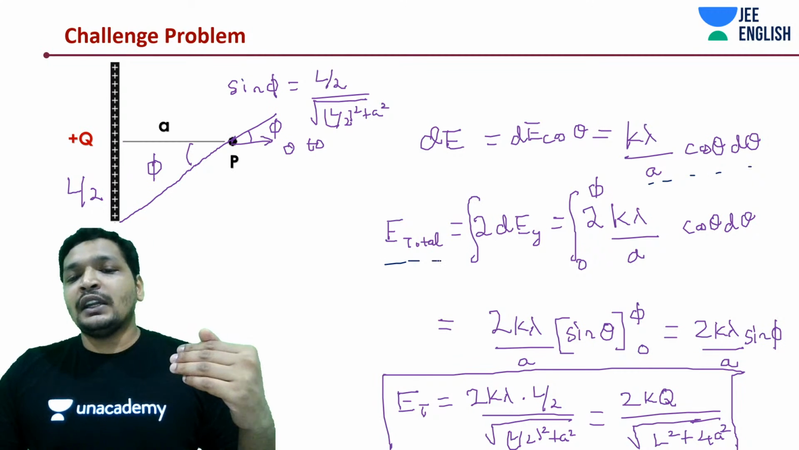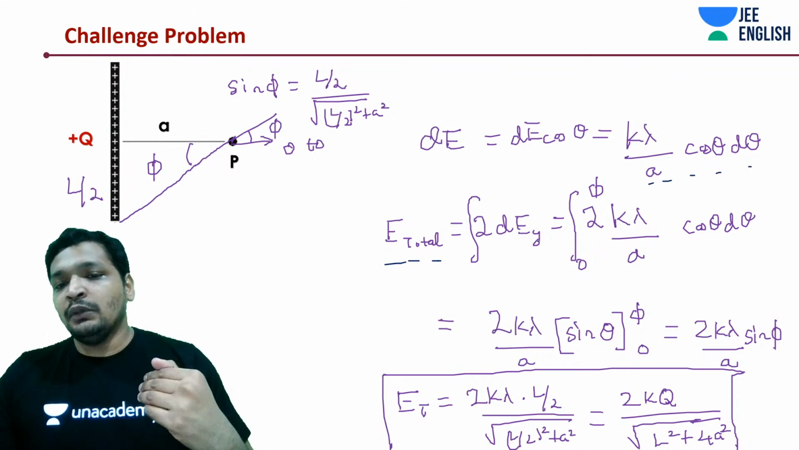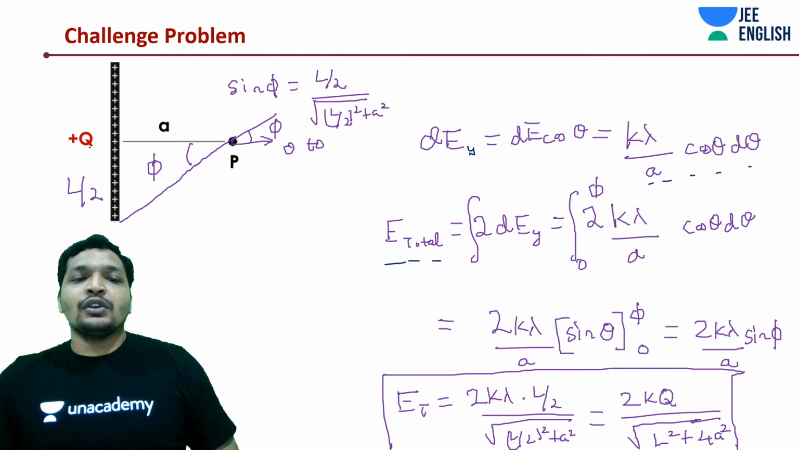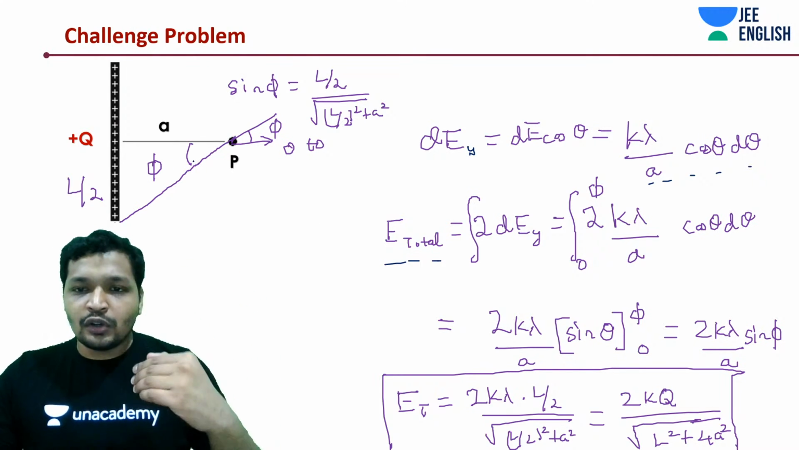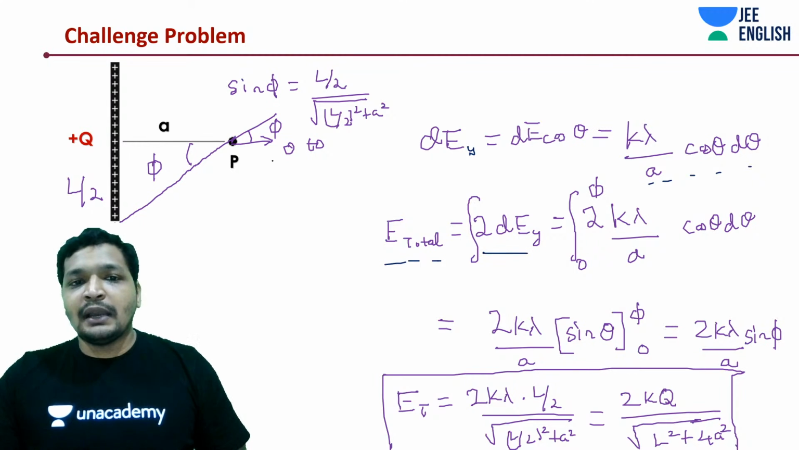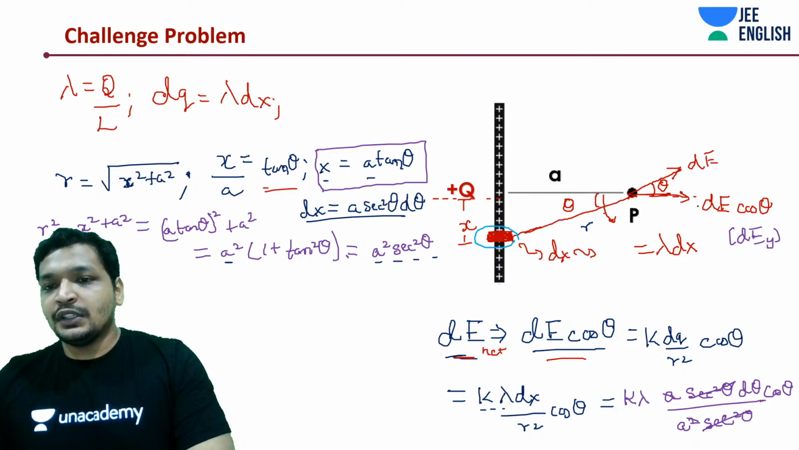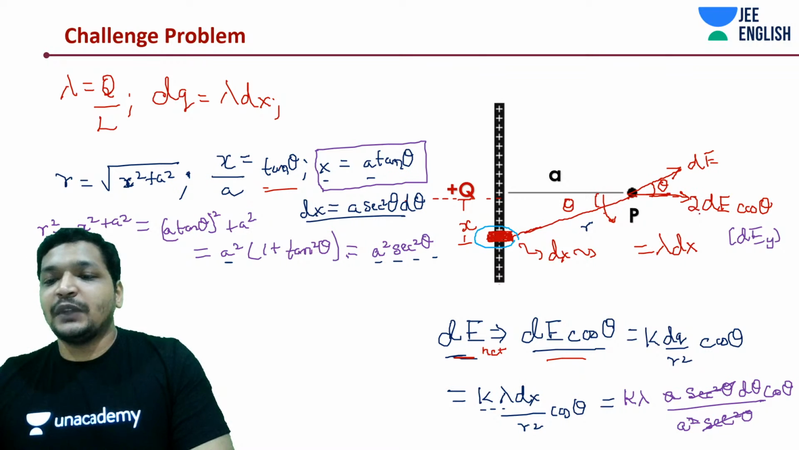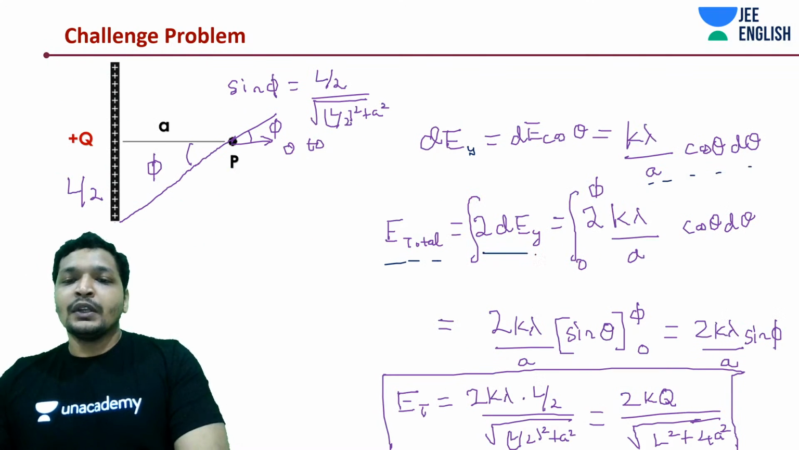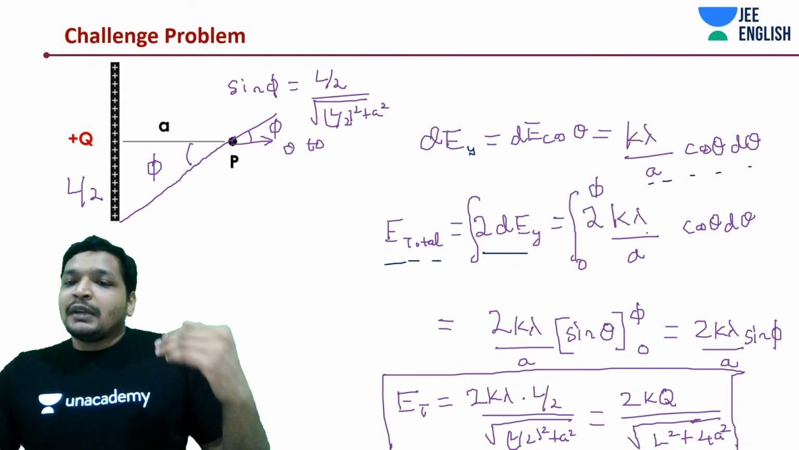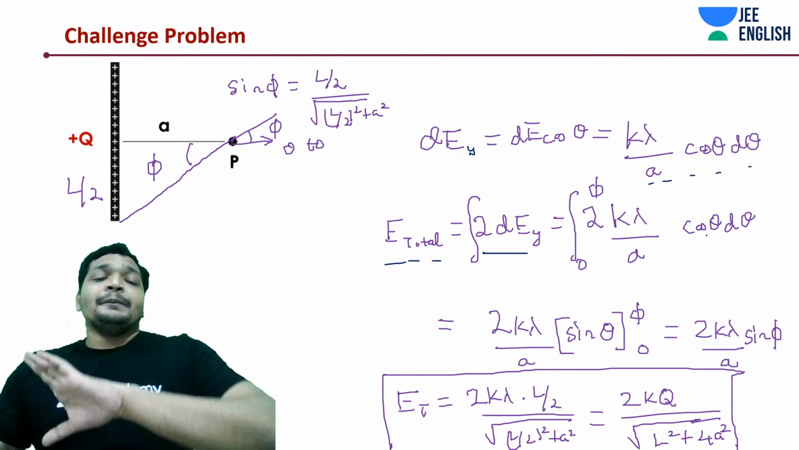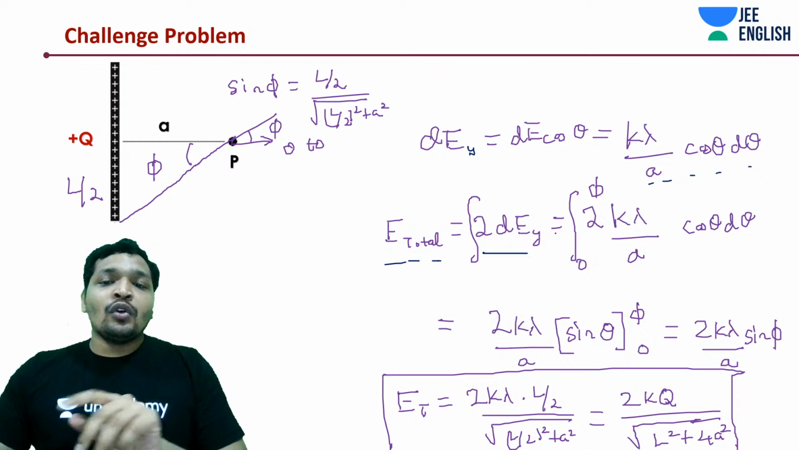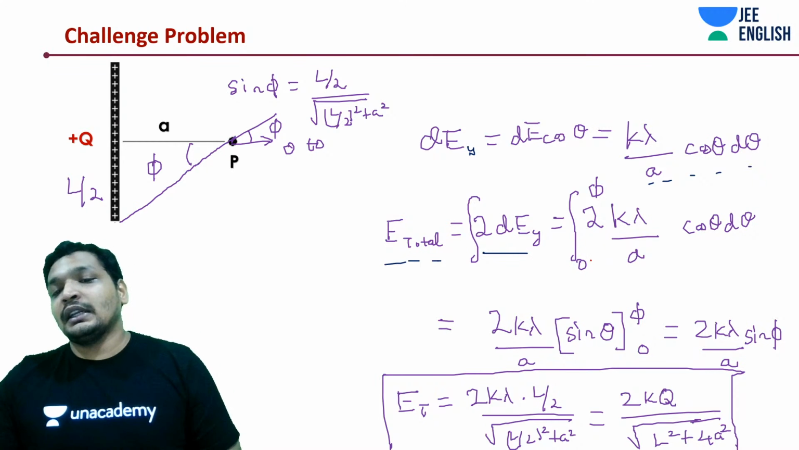What is the total field now? 2 dEy. Guys, do remember one more thing. You can either do the integration from 0 to phi, as I did in this case, where I am going to see two fields, which is going to be 2 dE cos theta. That's good, you understood it. Very good. So 2 dEy is nothing but 2k lambda by a cos theta d theta. But maybe in the asymmetrical cases, you don't want to do this. We'll discuss asymmetrical cases as well.